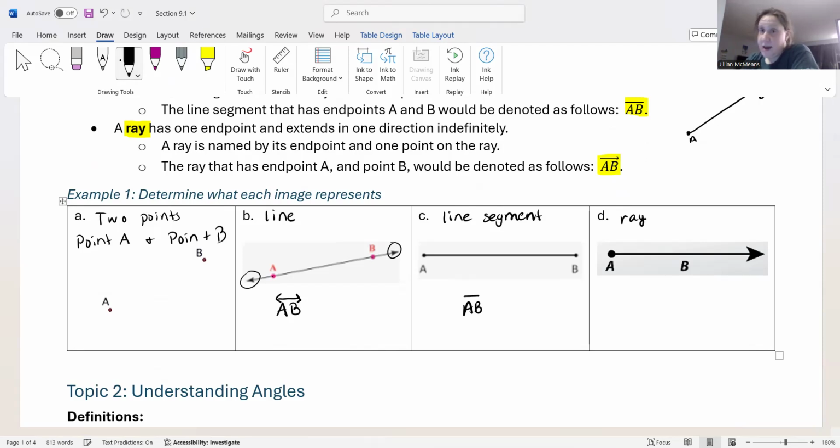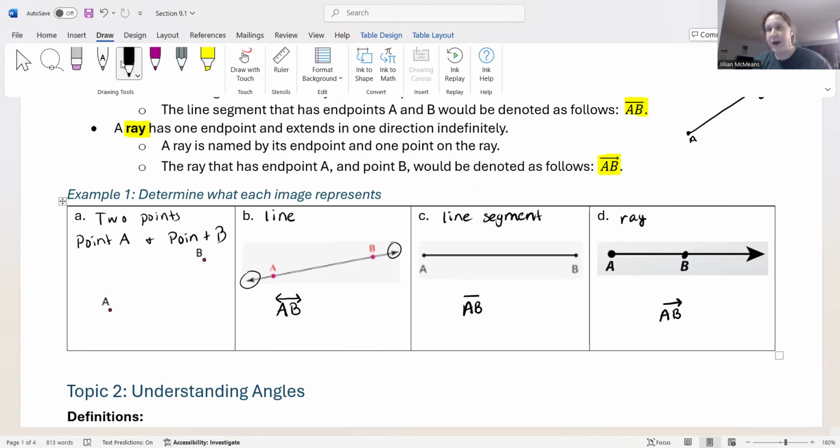And then finally we have a ray. This is ray AB. So we have a point A, and there should be an actual point there for B. I don't know if I copied this, stole it, or made it myself. So we have the endpoint and then any other point on the ray. That's how we name a ray. You write those two letters together and then put a little miniature ray on top. So one endpoint, one arrow.